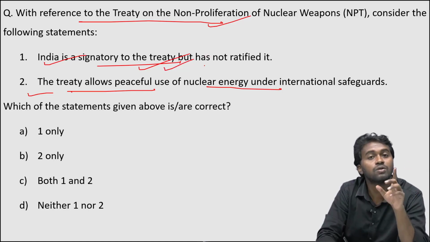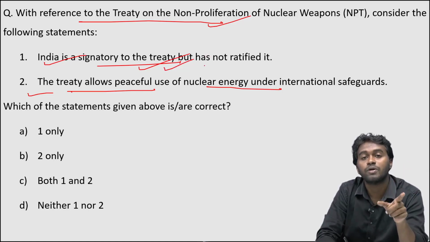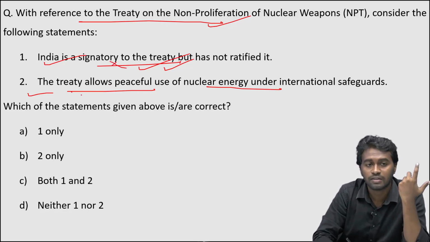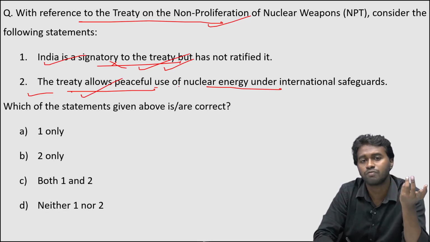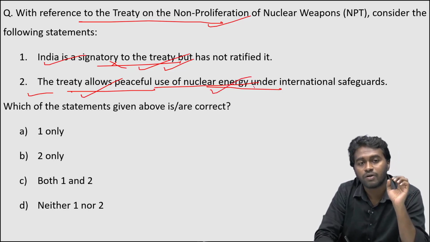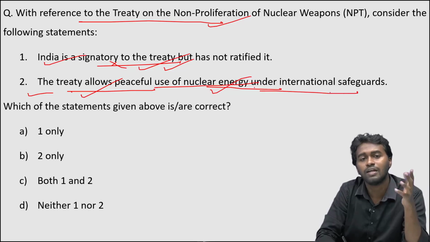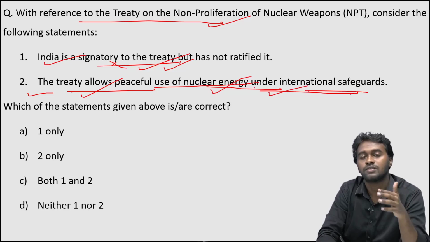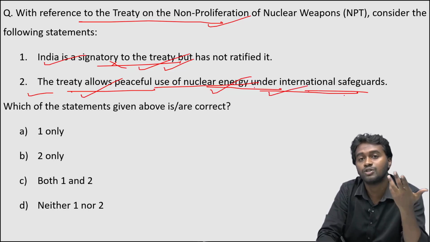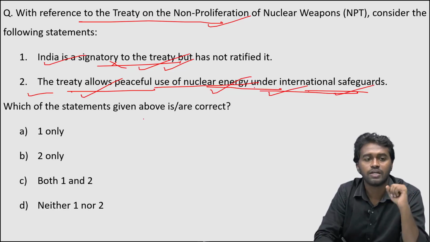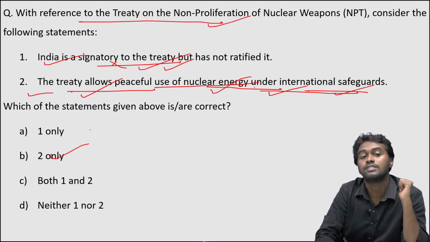And we also know that we conducted the nuclear experiment called Operation Smiling Buddha. And therefore, the statement 1 is incorrect. And the statement 2, the treaty allows peaceful use of the nuclear energy. Yes, one of the principles of the non-proliferation treaty is use for peaceful purpose. Yes, and it is one of the principles of India's nuclear policy also. And under the international safeguards, yes, the international authority, that is the atomic agency, can monitor the nation's nuclear capability, right? Therefore, the statement 2 is correct, while the statement 1 is incorrect.